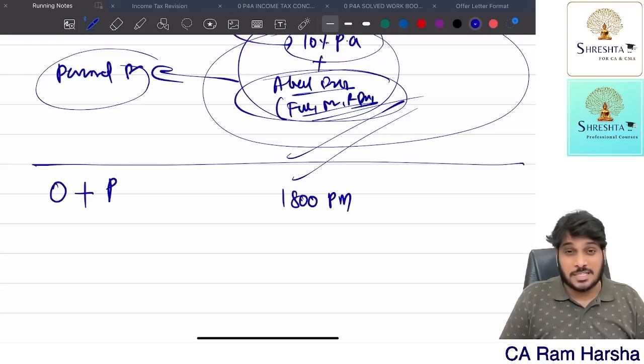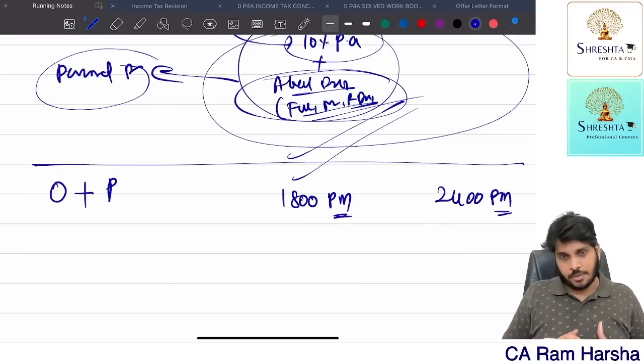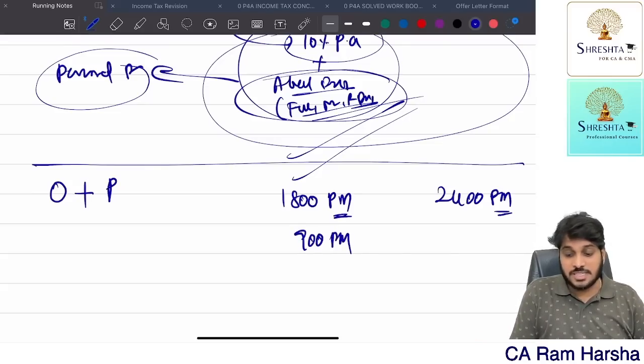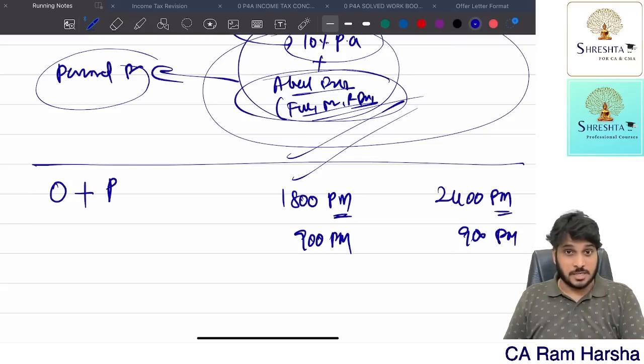If the car capacity is more than 1600 cc, 2400 per month is treated as perquisite value. Suppose the company also gave a driver, and the driver is used both officially and personally, then 900 rupees is perquisite in the hands of the employee. So what are they saying? If you are using the car for both official and personal use, the car is given by the company, and expenses are borne by the company.